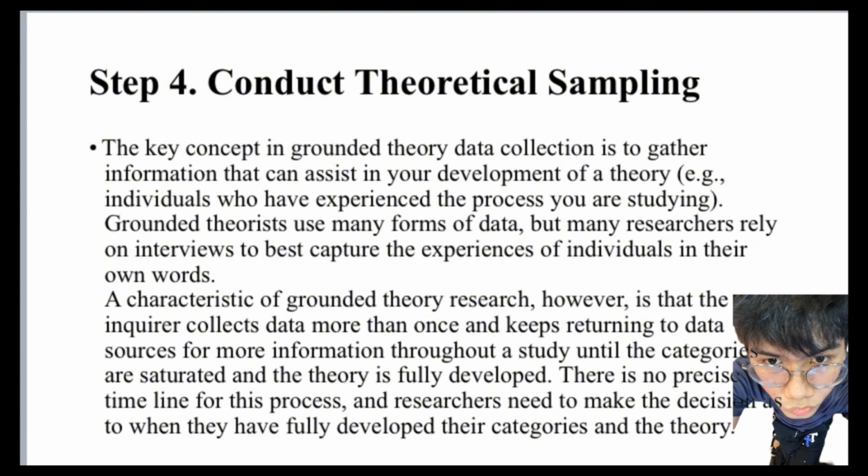A characteristic of grounded theory research, however, is that the inquirer collects data more than once and keeps returning to data sources for more information throughout a study until the categories are saturated and the theory is fully developed. There is no precise timeline for this process, and researchers need to make the decision as to when they have fully developed their categories and their theory.